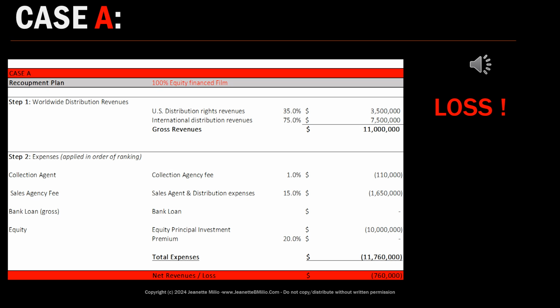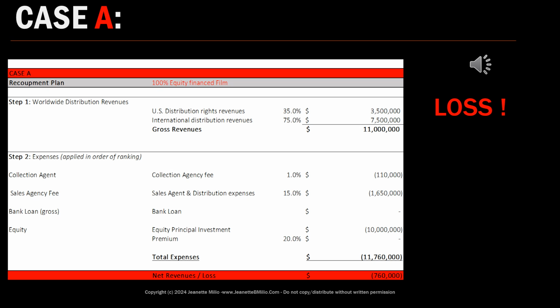There is no bank loan, so the equity that was given to us, the $10 million, would be paid next. However, there's not enough money there. So there's not enough money for the equity, and there's not enough money to pay them the premium because we are generating an expense component of $11,760,000, but we're only making $11 million. So $760,000 are registered here as a loss in this situation.